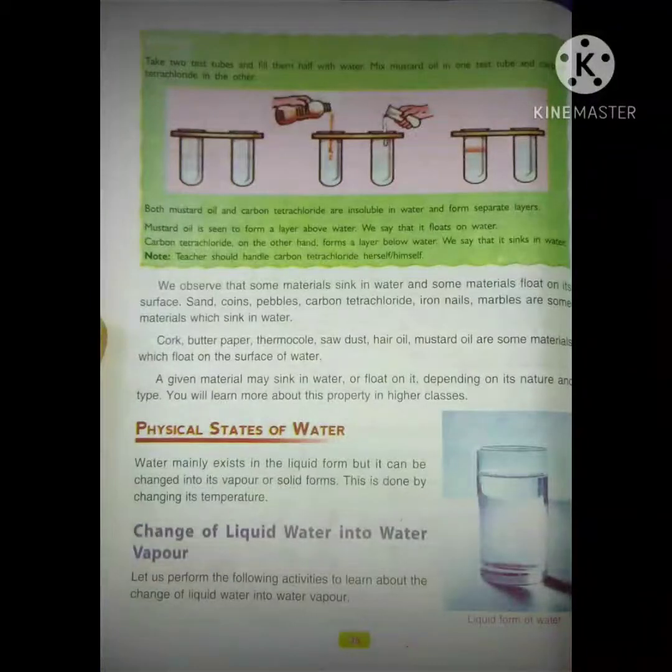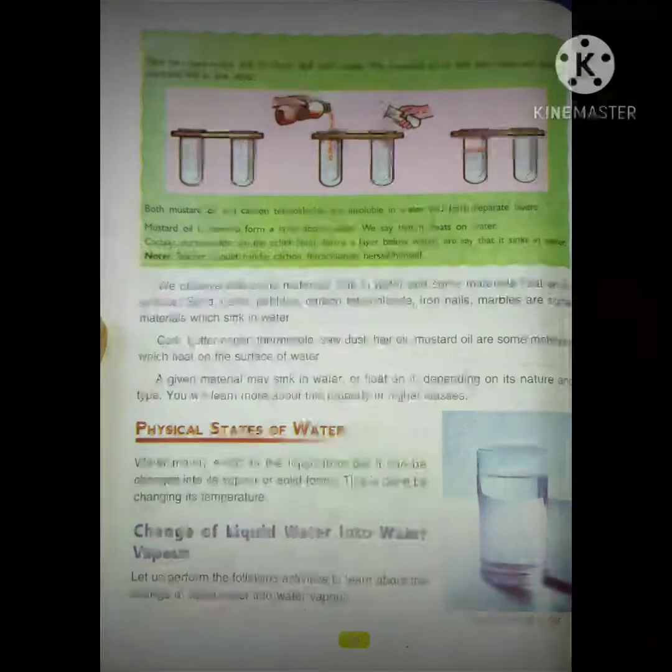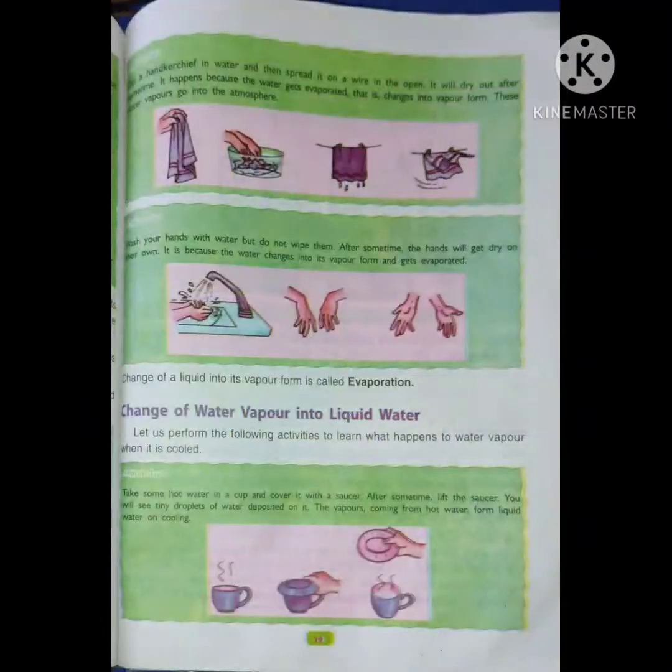Let us read the activities to learn more about the change of liquid water into water vapors. First, dip a handkerchief in water and then spread it on a wire in the open. It will dry out after some time. It happens because the water gets evaporated, that is, changes into vapor form. These water vapors go into the atmosphere.